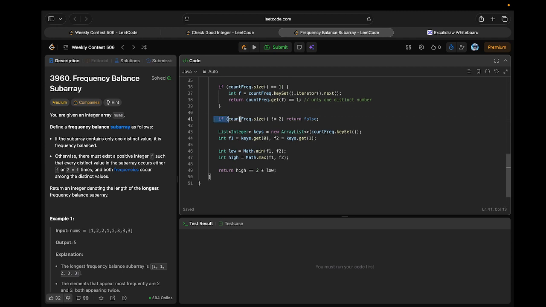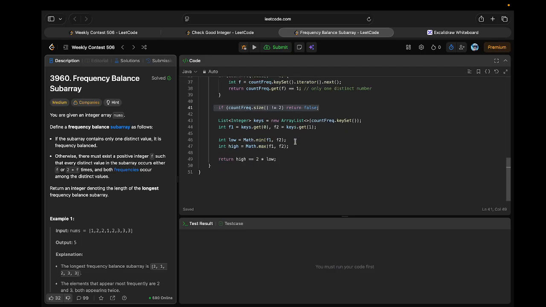After that, I'm checking if the counter size is not equal to 2. Why? Because we only want 2 elements, f or 2f. If apart from that there is any different element, which means it is not a part of our answer, or we are not actually looking for it, right? And after that, if it is not the case, which means we only have 2 elements, right? Because we only care about those 2 elements, right?